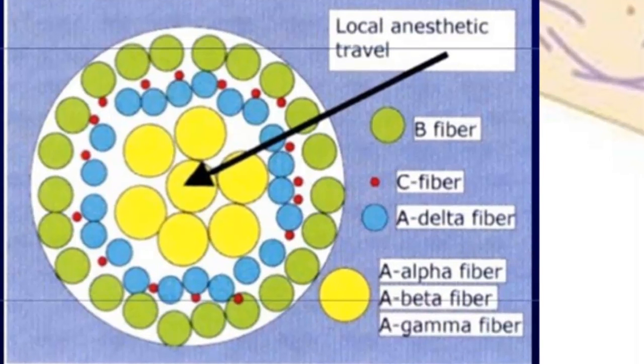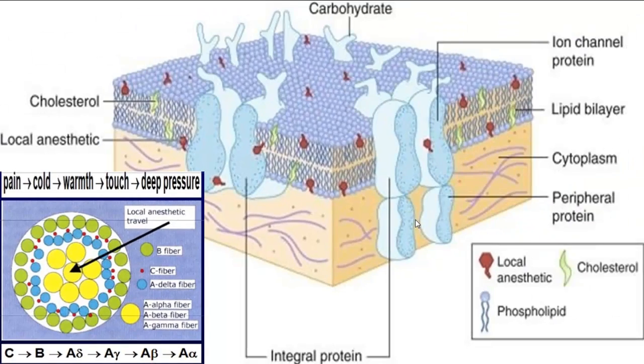Clinically, the order of loss of nerve function is as follows: C fibers, which are associated with pain; B fibers, which are associated with temperature; A delta fibers, which are associated with touch; A beta fibers, which are associated with proprioception; and lastly, A alpha fibers, which are associated with motor.